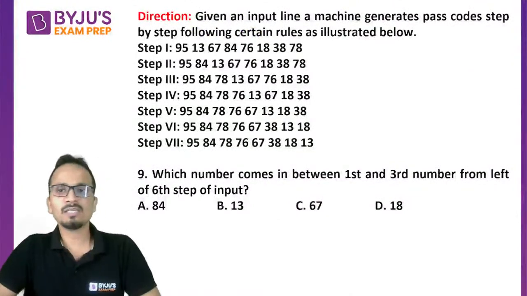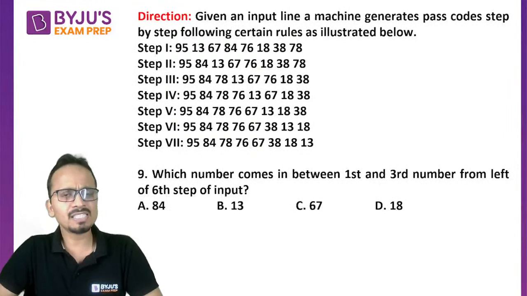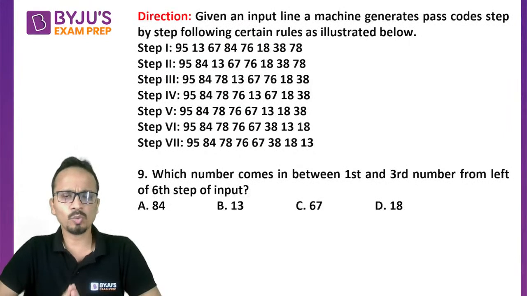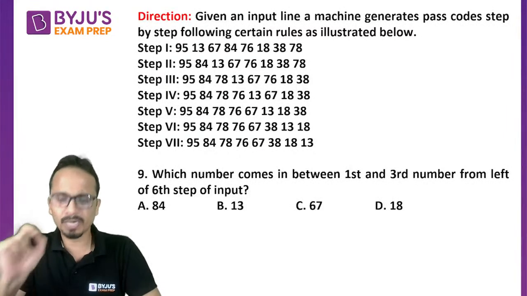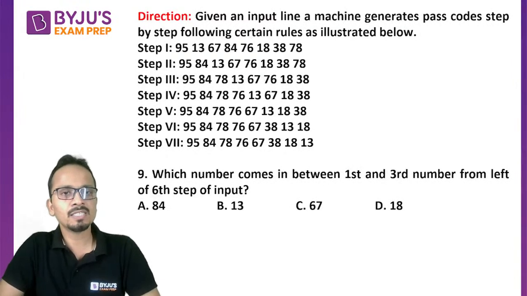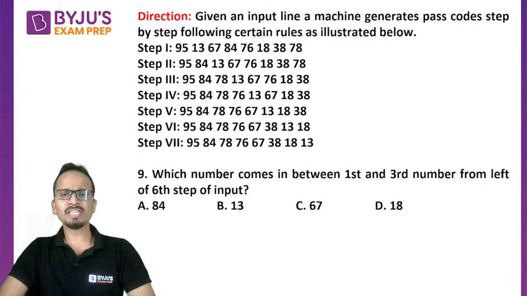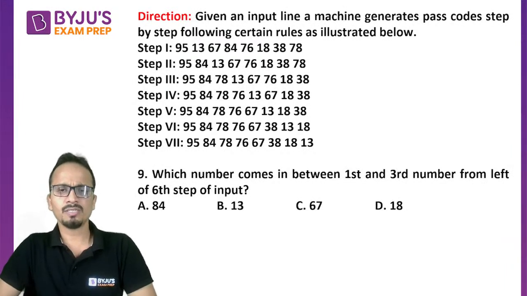Now this is an input output sequence, and you will see very straightforward questions in this particular set. All of you quickly read the steps mentioned on the screen and give me the answer for question number 9. This is a very straightforward set of questions, nothing to be done.